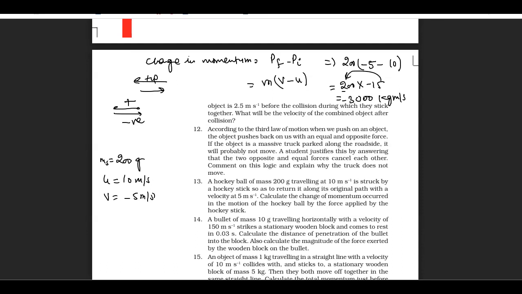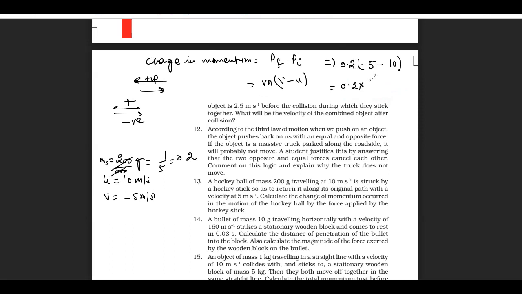Sorry, the mass is given in grams, so we have to convert this mass into kilograms. That would be 1 upon 5, or you can write 0.2. So the mass would be 0.2.